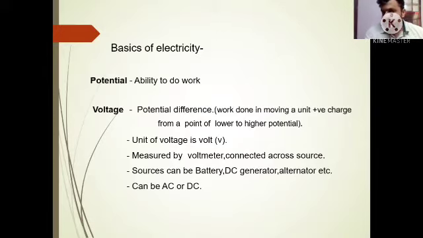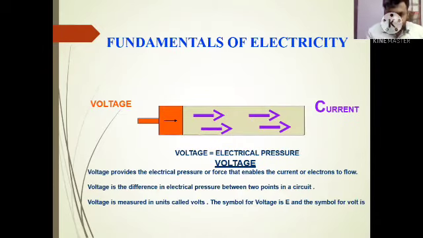In the case of current, we have an ammeter. In the case of voltage, we have a voltmeter. And what are the sources of voltage? Sources of voltage are batteries, DC generators, alternators, etc. Okay, then coming to next, this is a diagram. Always, in order to have a current flow, we need to provide a voltage. This voltage can be applied with the help of a battery. Okay, that you need to know.